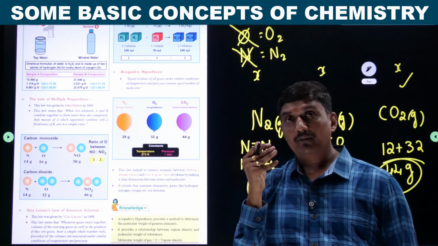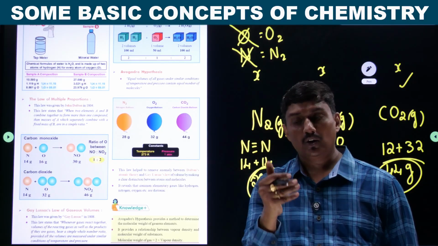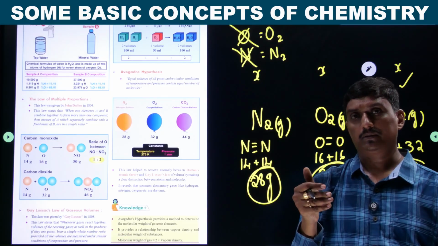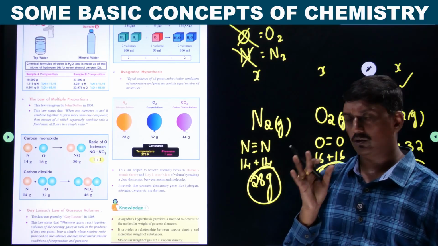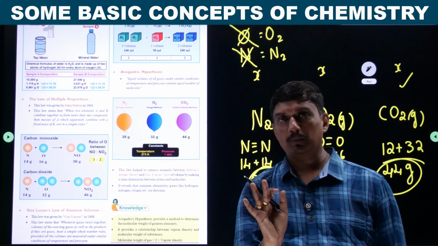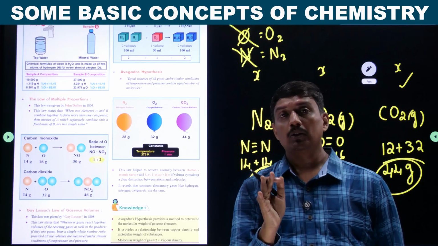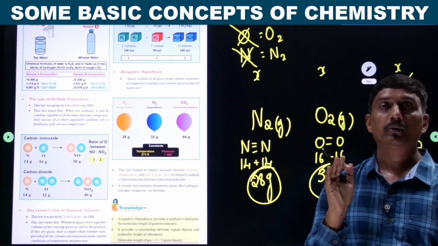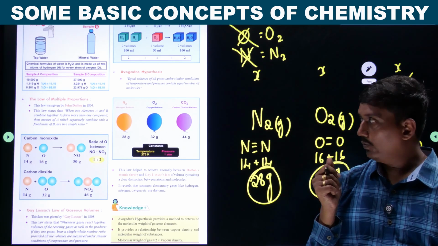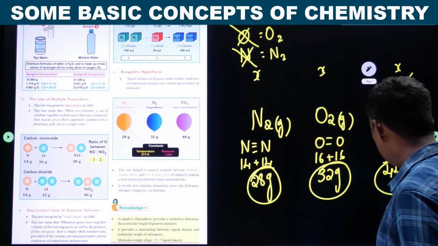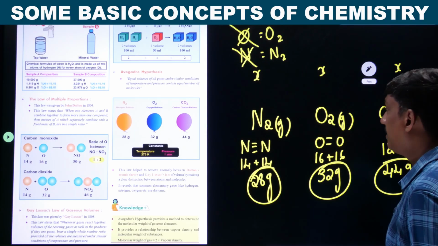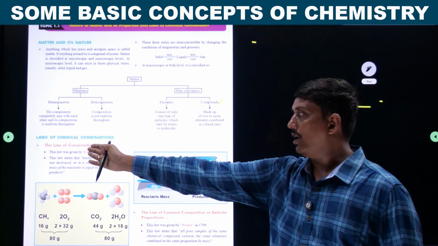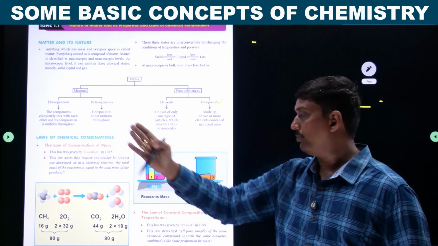These are the 5 different laws which govern chemical reactions. Either any one of the laws should be followed, or all the laws should be followed in many cases. This is said to be the laws of chemical combination. Which is the first? The first is the law of conservation of mass.